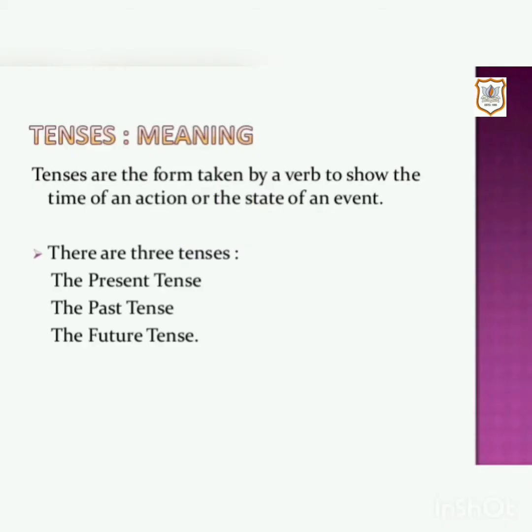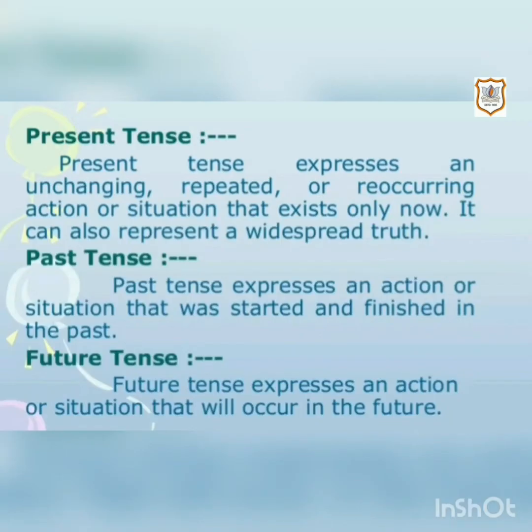Tenses are the form taken by a verb to show the time of an action or the state of an event. As we all know, there are three types of tenses, that is the present tense, the past tense and the future tense. Now we'll understand what is present tense. Present tense expresses an unchanging, repeated or reoccurring action or situation that exists only now. It can also represent a widespread truth.